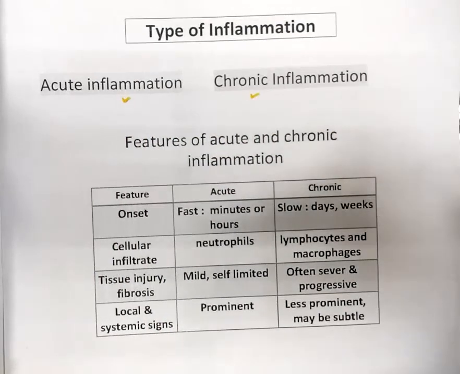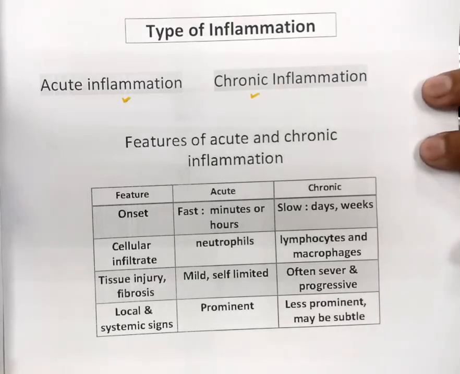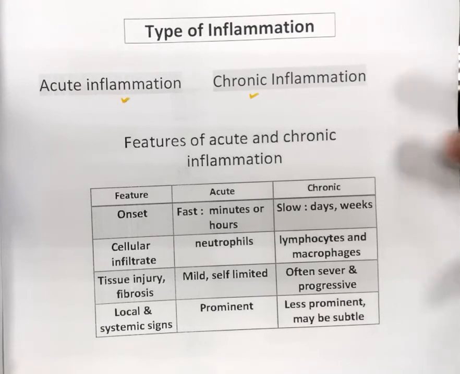Acute inflammation is that type of inflammation that will develop immediately, within minutes after the injury or any infection or any other injurious stimulus that can cause inflammation. Right after the exposure to that particular injurious agent or pathogen, acute inflammation will develop and it will last for some days or it can last for some hours as well.